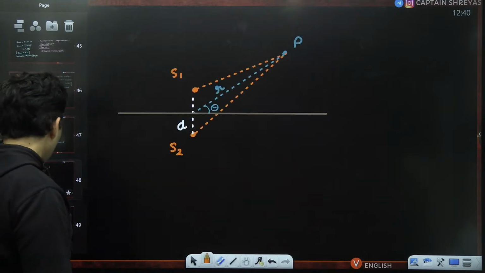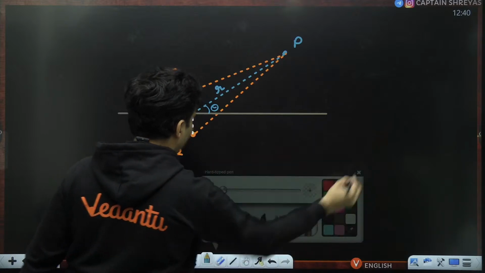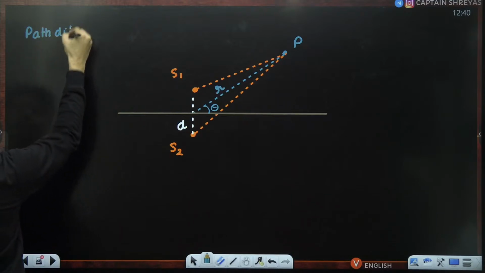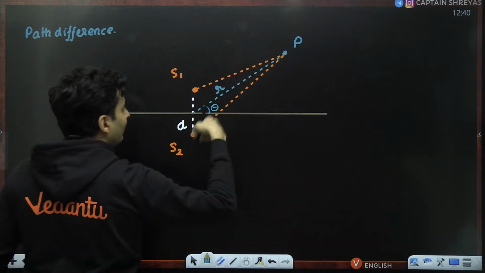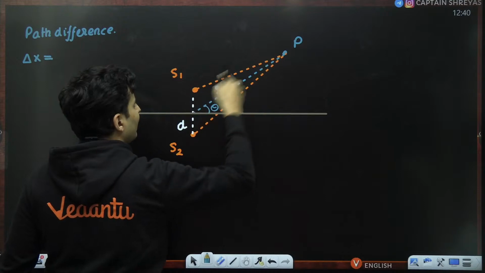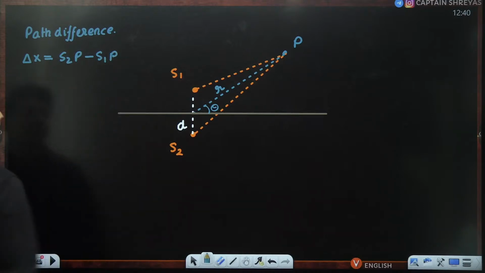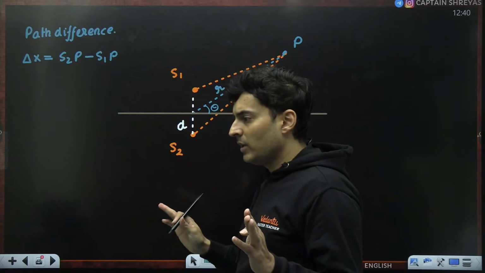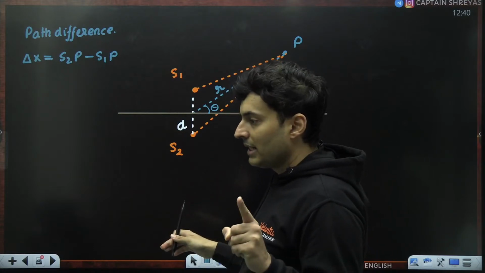So if I want the path difference in general at that particular point, I will write over here the path difference by the time the waves reach here. That delta x will be this path length minus this path length, so it will be S2P minus S1P. Everyone fine till this point? Now, this is the very interesting part.